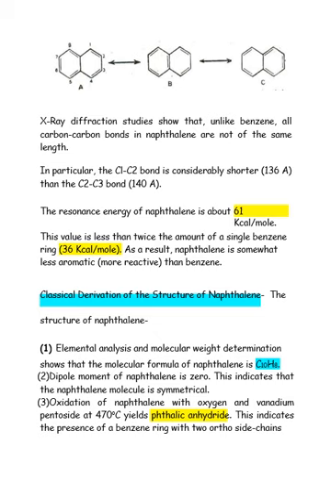X-ray diffraction study shows that, unlike benzene, all carbon-carbon bonds in naphthalene are not of the same bond length. Particularly, the C1-C2 bond is considerably shorter. The shorter bond length is 1.36 angstrom. Then the C2-C3 bond is 1.40 angstrom.